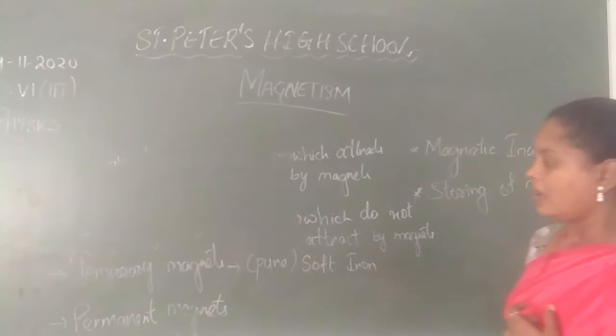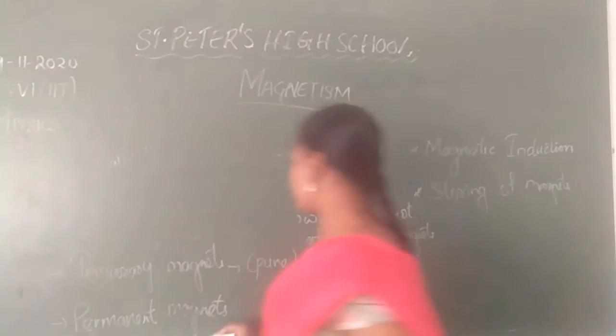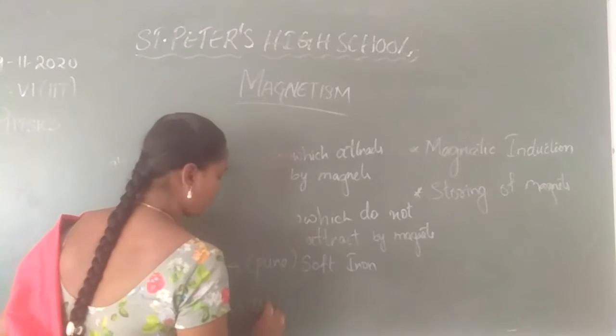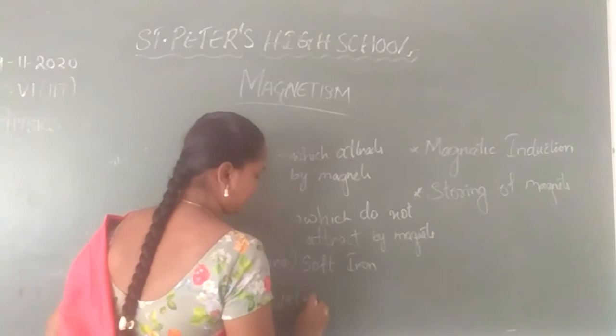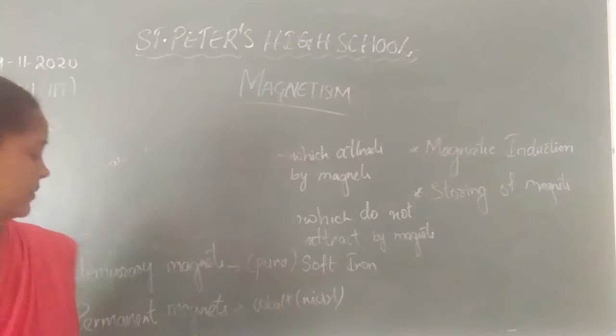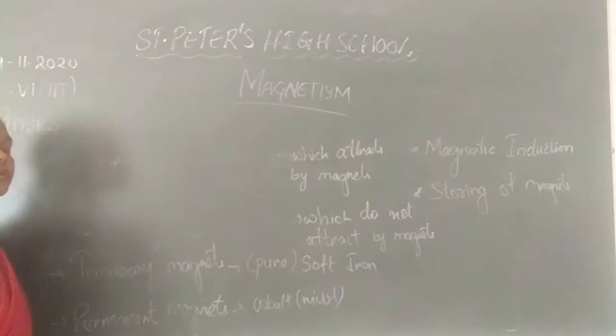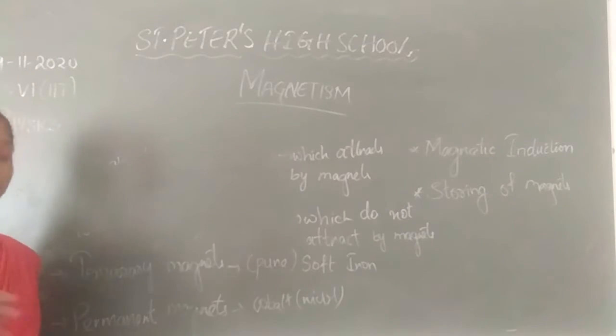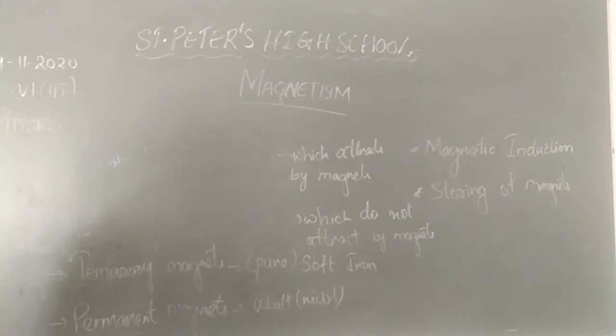Next is permanent magnets. Permanent magnets are made from cobalt and nickel, okay, and aluminium. These permanent magnets are used for industrial purposes. They have a lot of power when compared to temporary magnets. Next is magnetic induction.